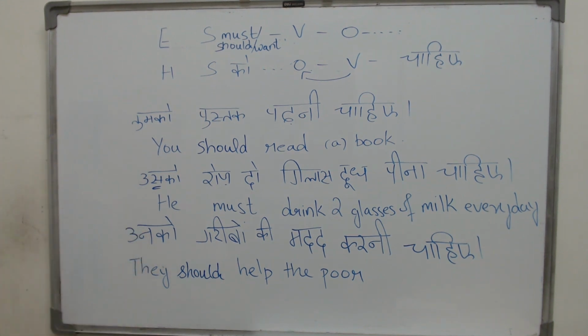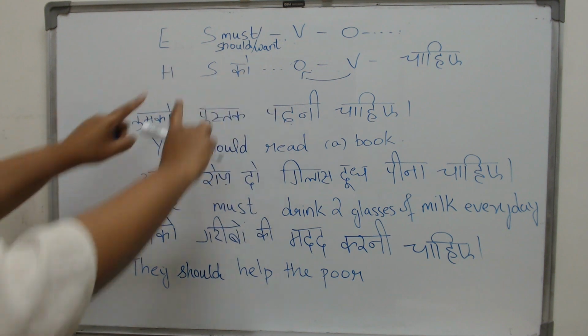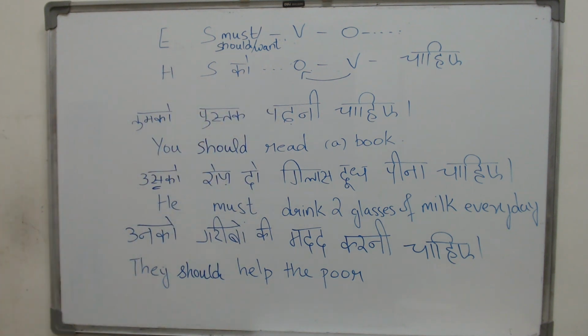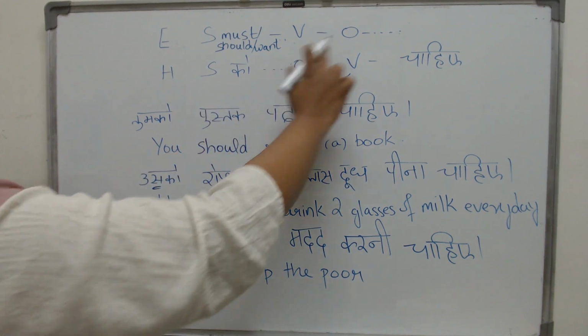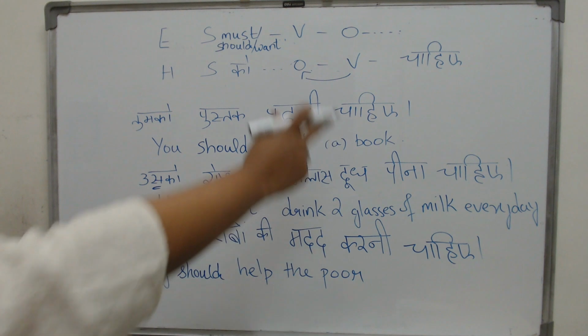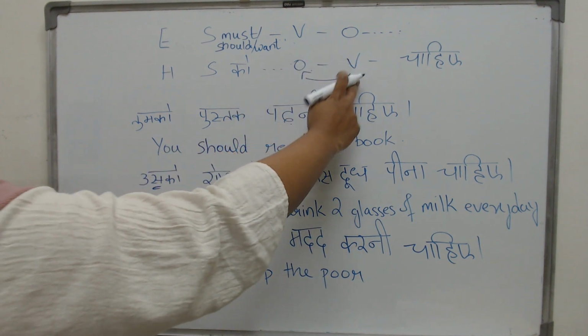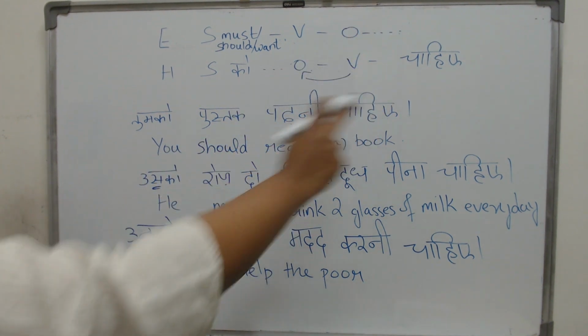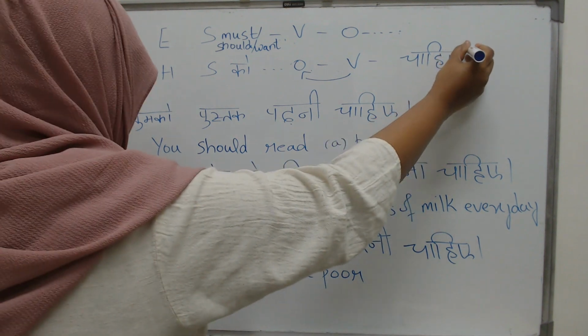I have done a video on it. I will give you the link in the description box. So please go and see how ko joins with the pronouns. Next, what do you have? Then you put on the rest of the sentence, whatever comes here. After object, whatever comes here, you put on the rest of the sentence. Then your object, then your verb, and at last you will write chahiye.